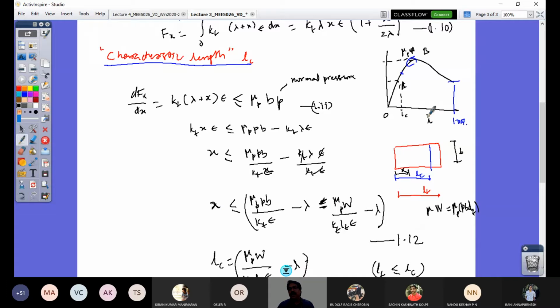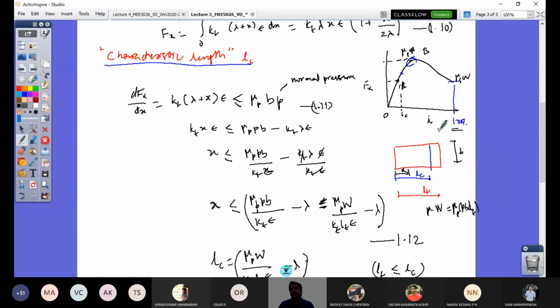This is i and this is Fx. You will have your variation linear till this point A. After that it's non-linear, and then it falls, and here the value is equivalent to the sliding friction value. That's what is called 100% slip.